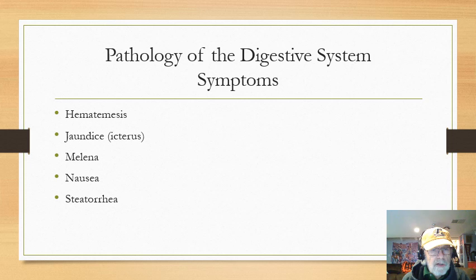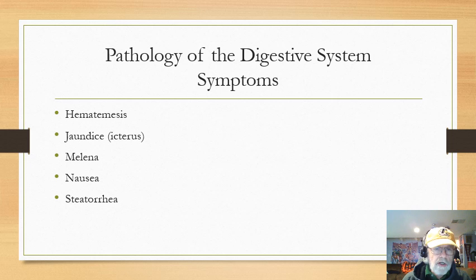Emesis means vomiting. Coffee grounds emesis means that when they vomit this stuff up with all the clumped up little clots of blood in there, they're very small. It looks like wet coffee grounds, like you get out of a coffee filter in a coffee pot. So that's called hemonemesis. Either bright red blood that people will vomit, or a darkish coffee grounds emesis. But hemonemesis just means vomiting blood of one form or the other.